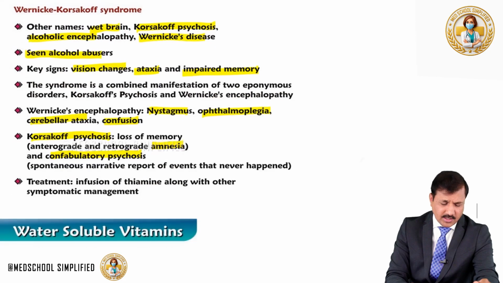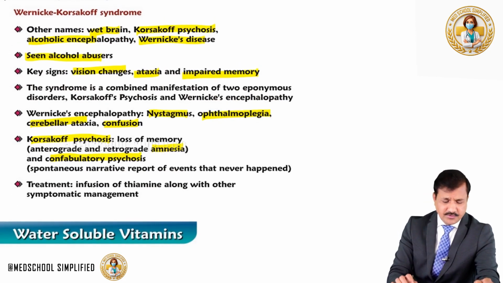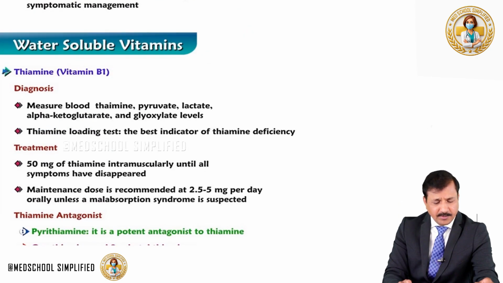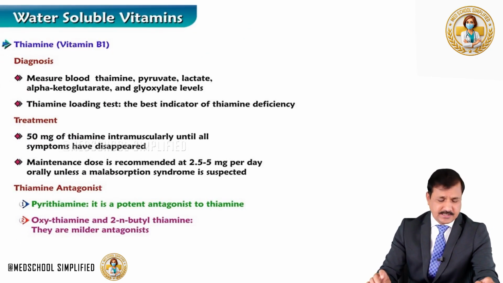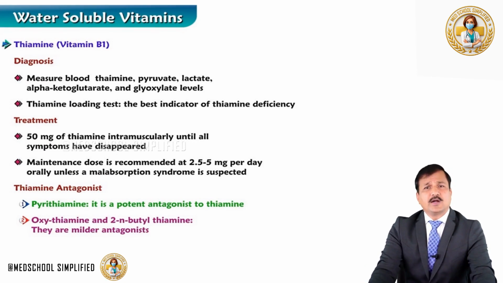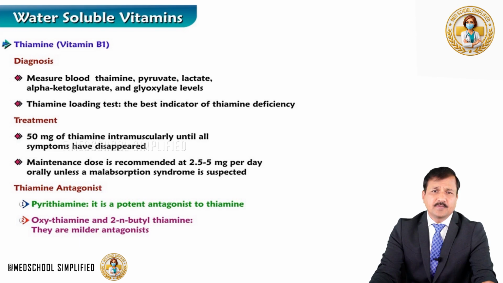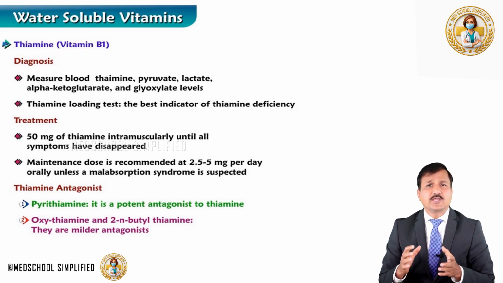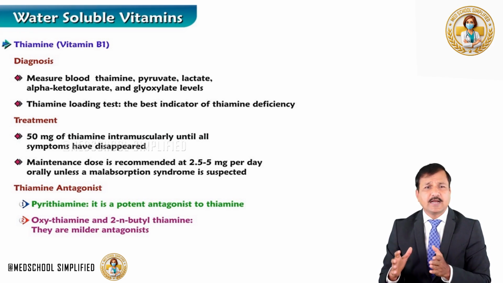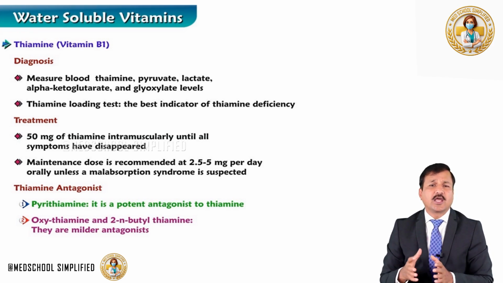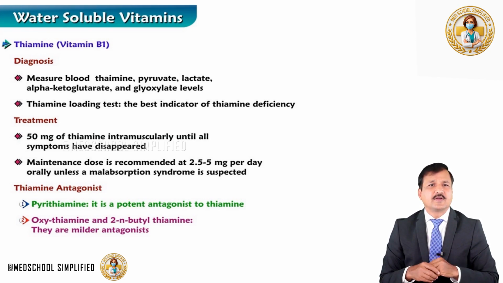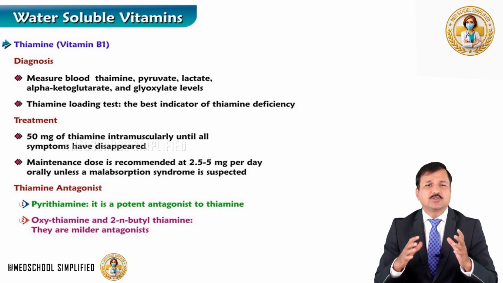Now, what is the treatment for this particular disorder? Infusion of thiamine along with other symptomatic management is done here. Coming to diagnosis of thiamine deficiency, measurement of blood levels of thiamine can be done, because we have to see the levels of thiamine and compare them with the normal range. And also we can measure pyruvate, lactate, alpha ketoglutarate and glyoxylate levels. Most importantly, out of all this, we need to measure thiamine levels.